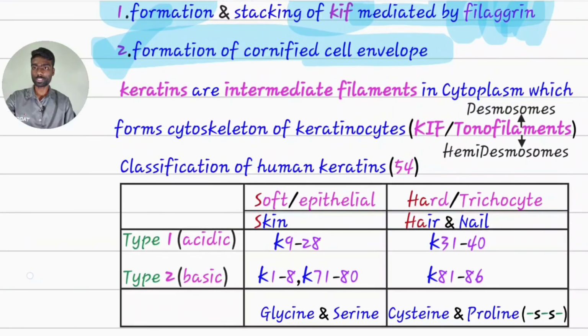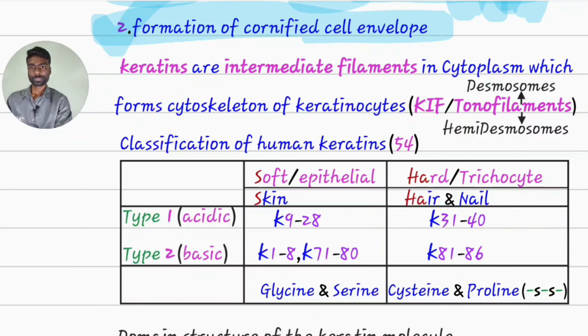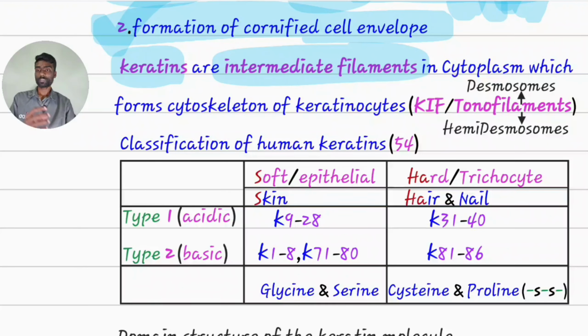First, we will see what is keratin. Keratins are intermediate filaments. What are these intermediate filaments? Just like bones form the skeleton of a human body, a mammalian cell also has a skeleton. The skeleton of a cell is called the cytoskeleton. They may be either actin-containing microfilaments, tubulin-containing microtubules, or intermediate filaments.